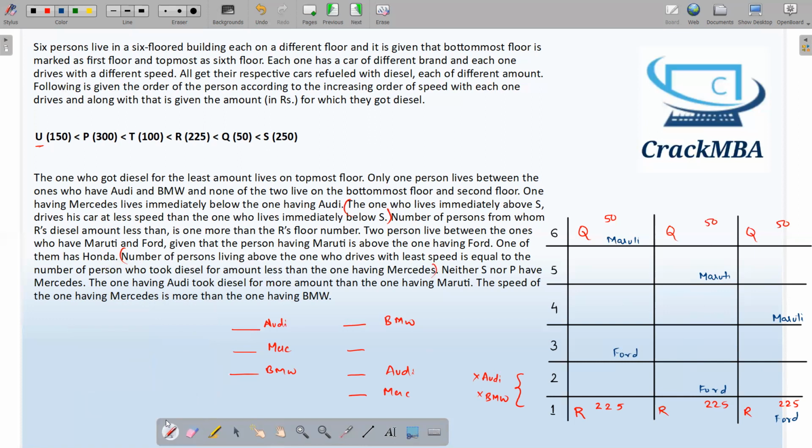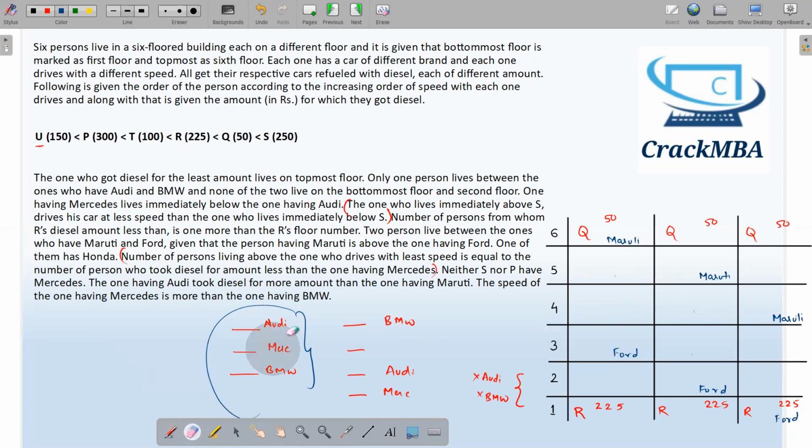Now let's see. Can I put this data in any of these conditions? In any of these cases, Audi, Mercedes, BMW, three consecutive gaps should be there. 1, 2 not available because this is Ford. Over here also 1, 2 not available because of Ford.